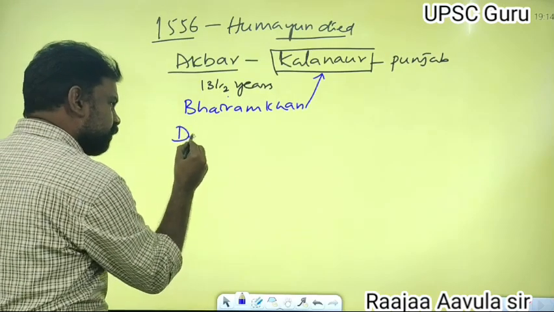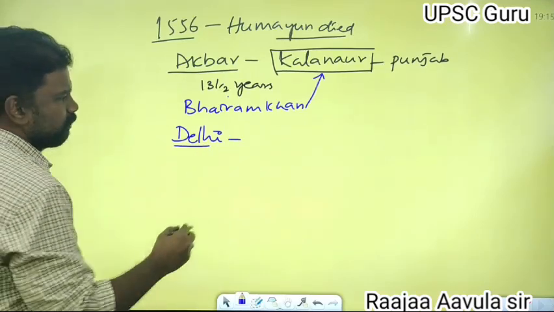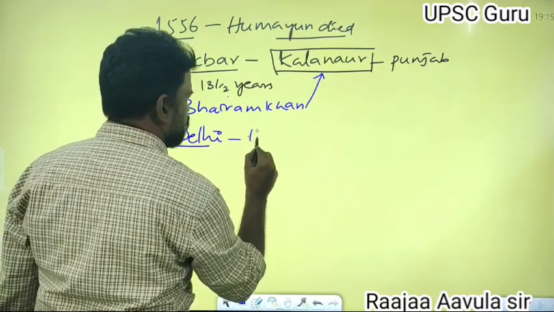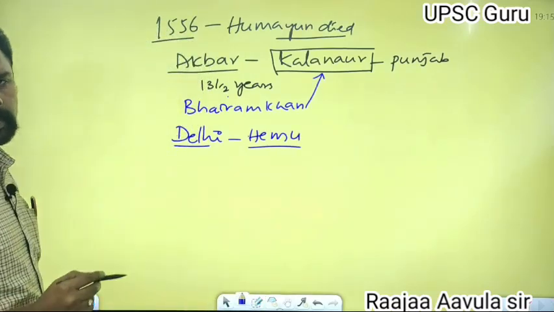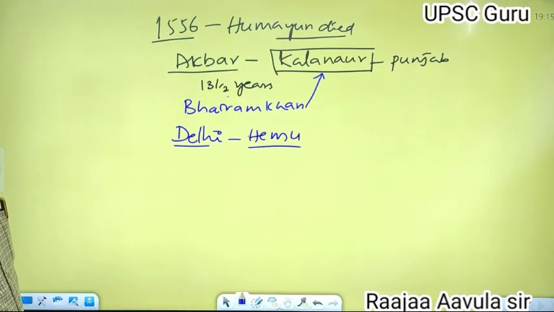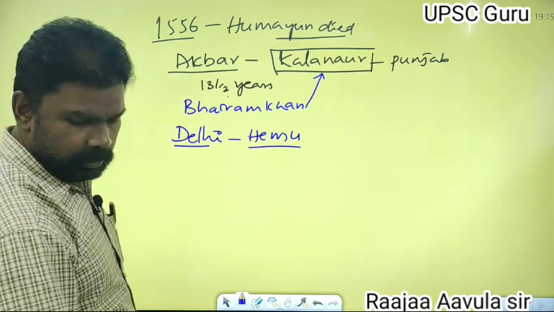But in Delhi, the throne was occupied by Hemu after the death of Humayun.